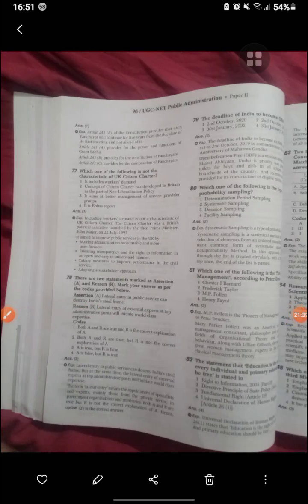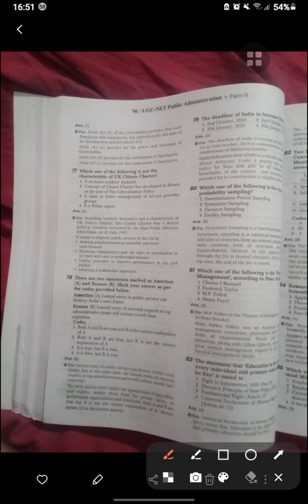Which of the following is provided: each panchayat will continue for the 5 years. So 243E is for the duration of the panchayat. So now there is a 243E and that was each panchayat has 5 years. A is the power and function for the gram sabha. B is for the constitution of the panchayat. C is for the composition of the panchayat.